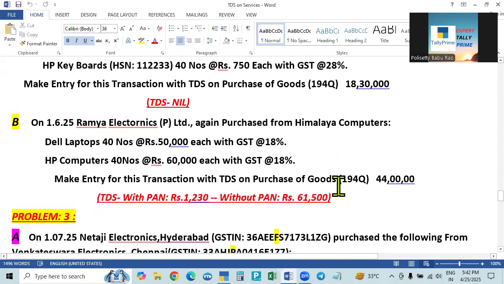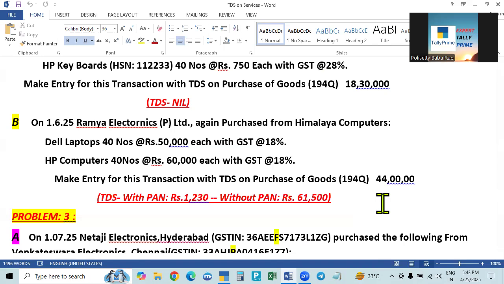The second bill is 44 lakhs. So total 44 plus 18 lakhs 30,000 means 62 lakhs 30,000. So the second bill crossed the limit, and in the second bill he will deduct. The rate for TDS on purchase of goods is 0.1% with PAN. Without PAN it is 5%. So with PAN, it is 0.1%.